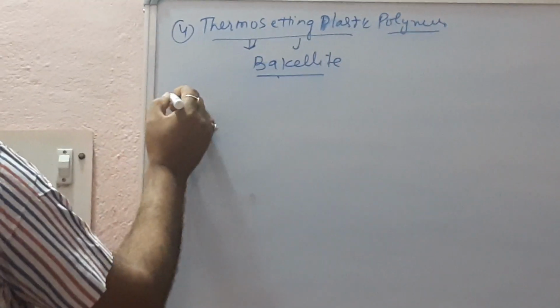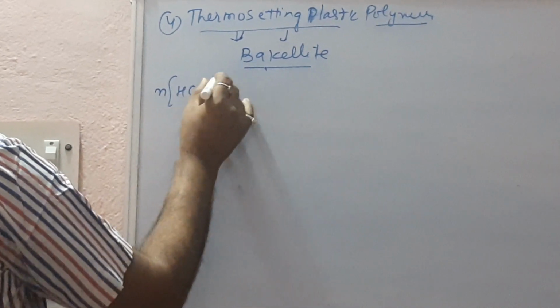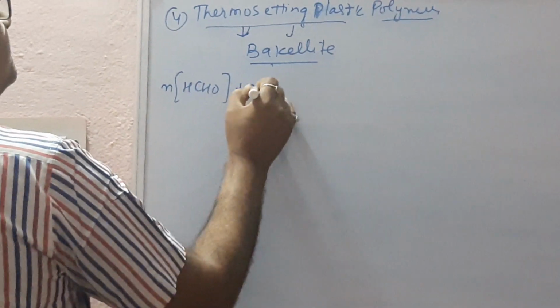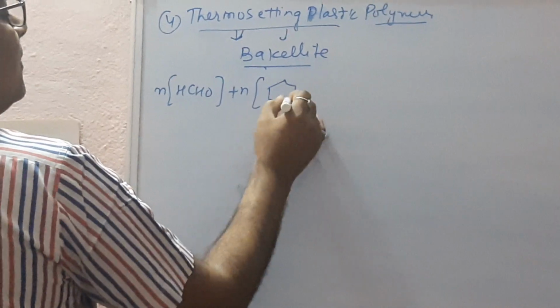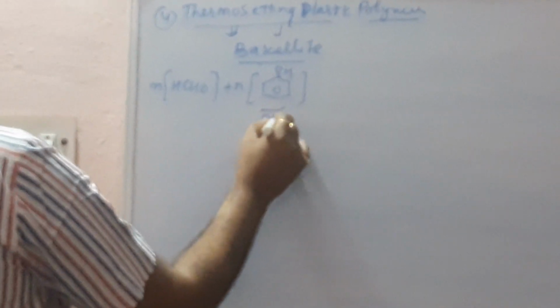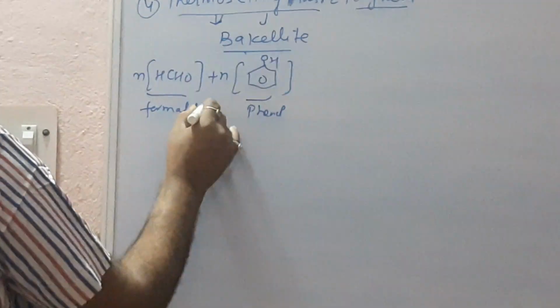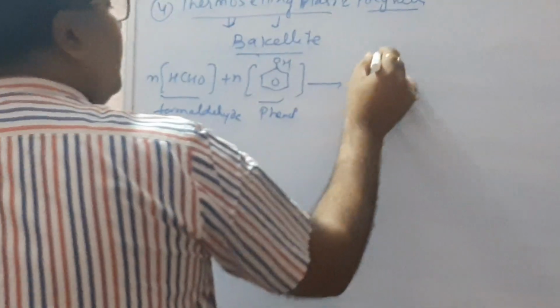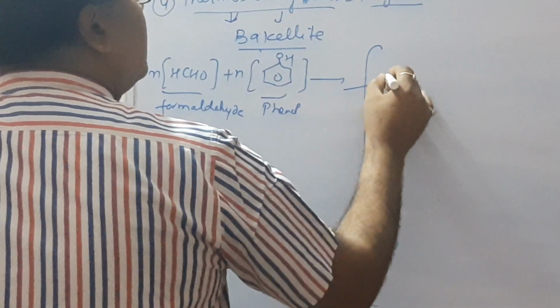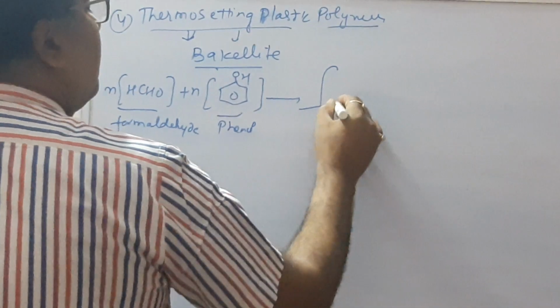It helps in the formation of electrical switches, which are fireproof. Phenol and formaldehyde both polymerize to form bakelite.